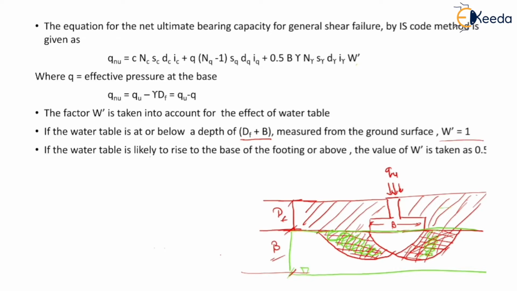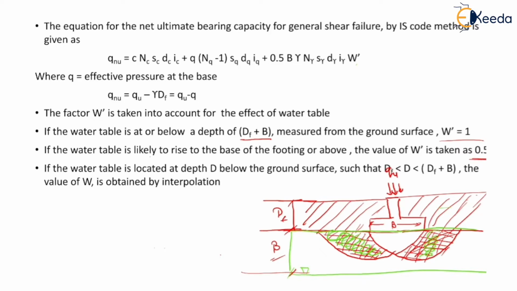But if the water table is likely to rise to the base of the footing, then the unit weight of the soil is going to get reduced. That's why the weight of the soil is going to get reduced. That's why the value of W' is taken as 0.5.